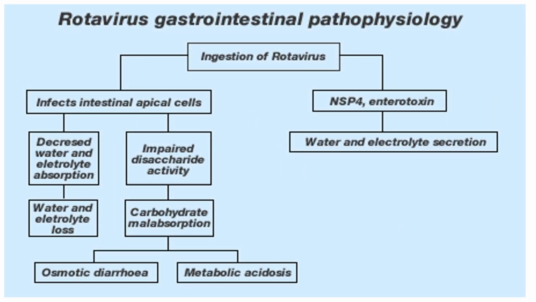When we see the pathophysiology of rotavirus, the mechanism of diarrhea in rotavirus occurs due to two reasons. The first one is due to the enterotoxin produced by the virus, which causes water and electrolyte secretion. The other is due to direct infection of the intestinal apical cells by the virus, which causes decreased water and electrolyte absorption and impaired disaccharidase activity. This overall causes diarrhea and metabolic acidosis.